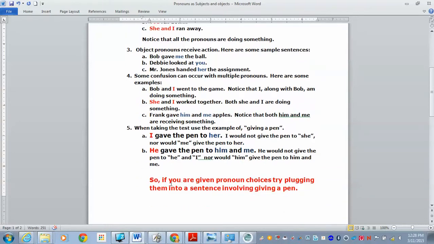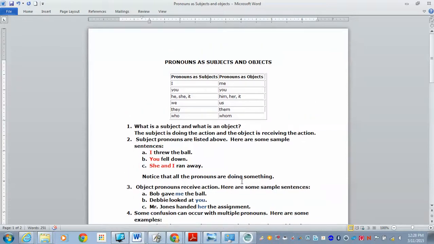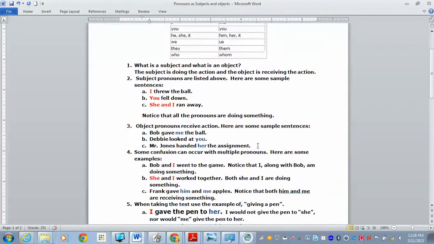So if you're given a pronoun choice, try plugging them into a sentence involving giving a pen. I think you will find that is helpful. And again, make sure that you're looking at the direction of the action. The thing taking the action is a subject and would be these pronouns. The thing receiving the action would be these pronouns, and they are the objects.